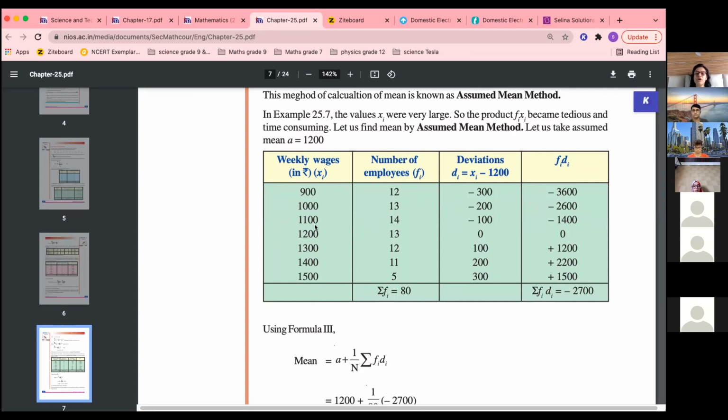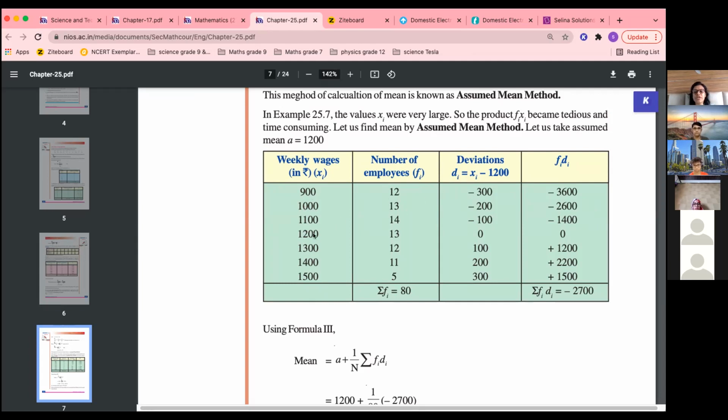Let us assume that this is my mean. 1200 is the mean. So 900 minus 1200. Okay, then 1000 minus 1200. 1200 minus 1200. 1300 minus 1200. 1400 minus 1200, 500 minus 1200. So this is done in reverse in deviation. Okay, earlier we were doing mean minus readings, here it is readings minus mean, the assumed mean we have taken.